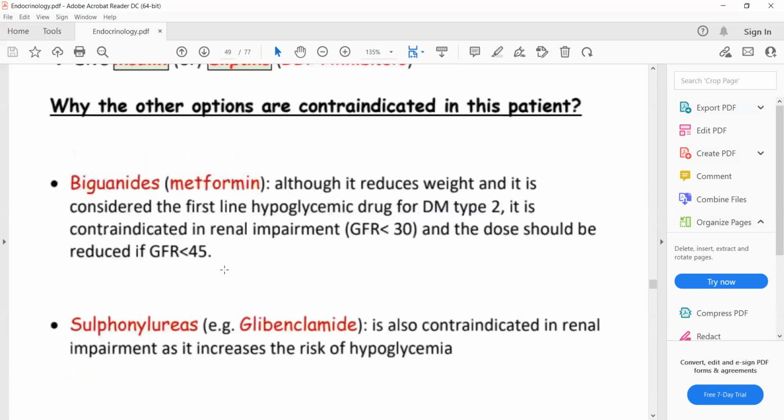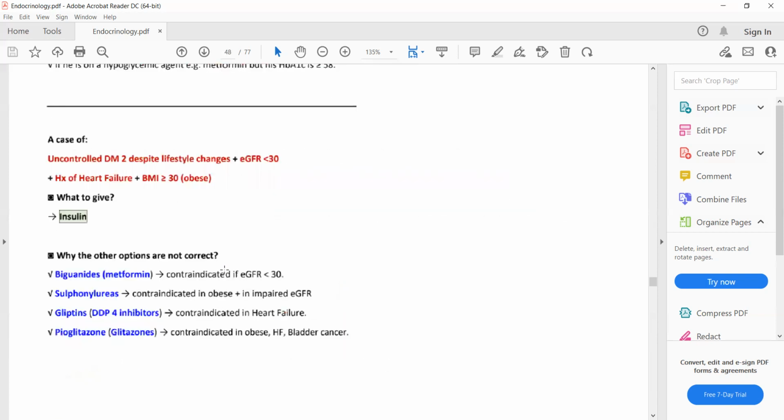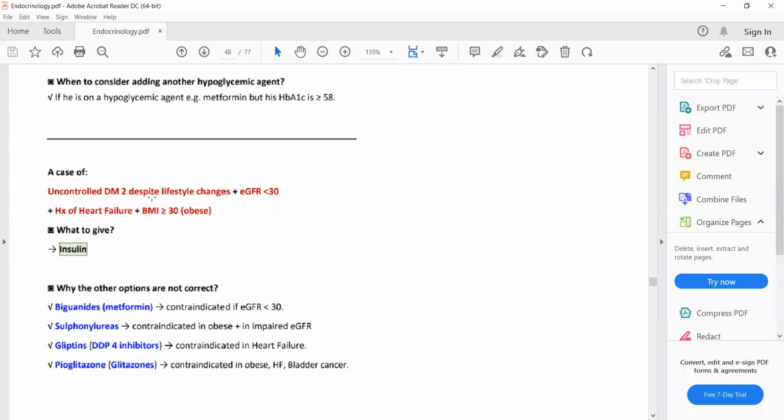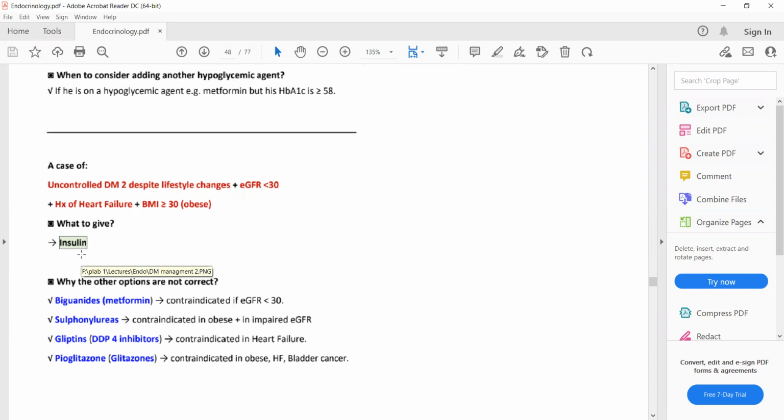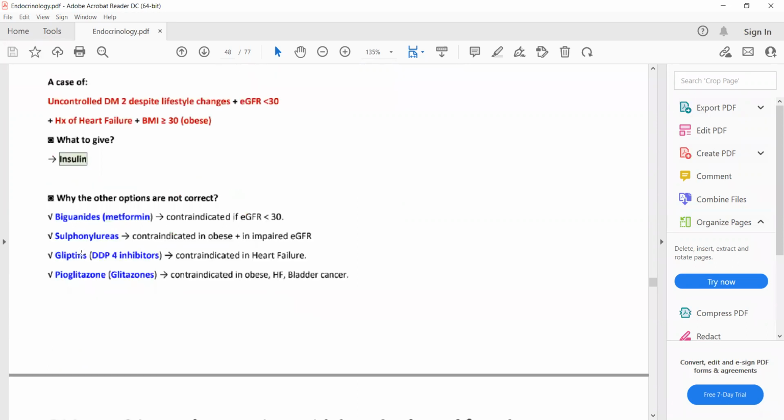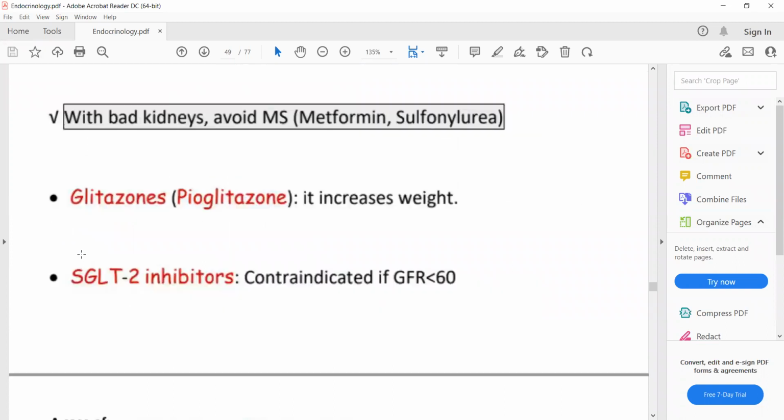So in this scenario, a patient with uncontrolled diabetes and all these, GFR less than 30, all the drugs are contraindicated. Some are contraindicated due to GFR, some due to heart failure, and some due to BMI. So that's why the drug that we can give to this patient is insulin.